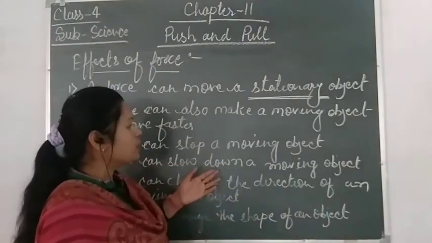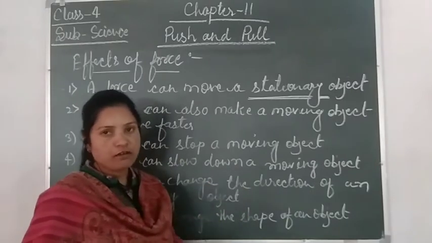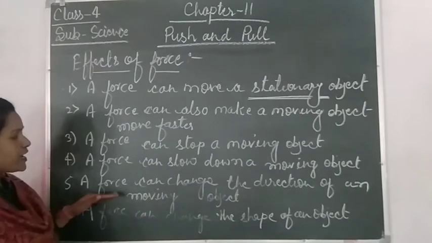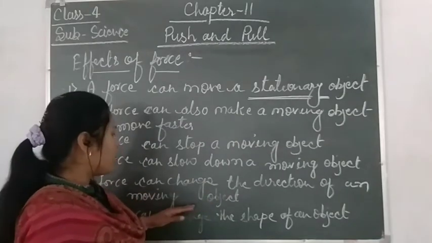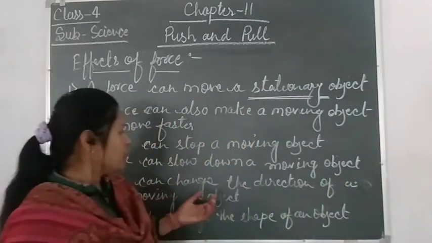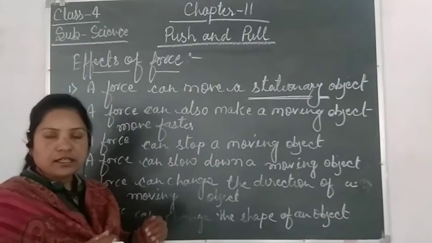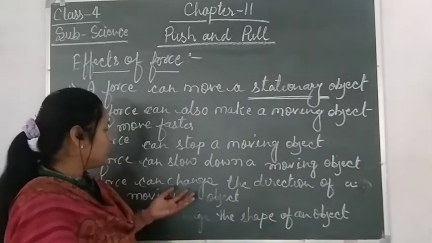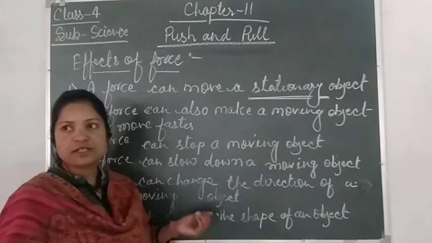Similarly, we can slow down a moving object by applying force. Then fifth one is a force can change the direction of a moving object. Here we can change the direction of a moving object by applying force. So this is fifth one.